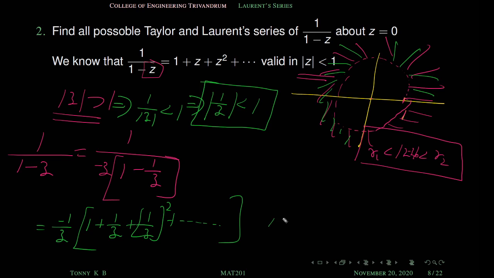On the region mod z is greater than 1, this is the Laurent series of the function 1 by 1 minus z outside the circle mod z equal to 1. Now we have a series expansion for 1 by 1 minus z inside the circle and outside the circle. Inside the circle, its series expansion is like this. Outside the circle, the left hand side is the same, but the function is represented in this form: minus 1 by z into 1 plus 1 by z plus 1 by z all square